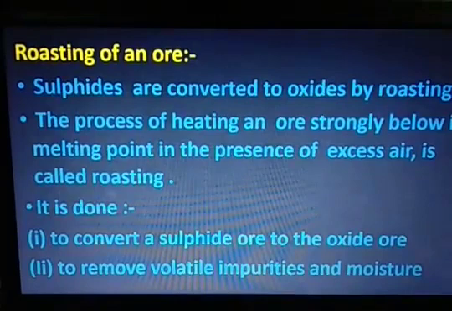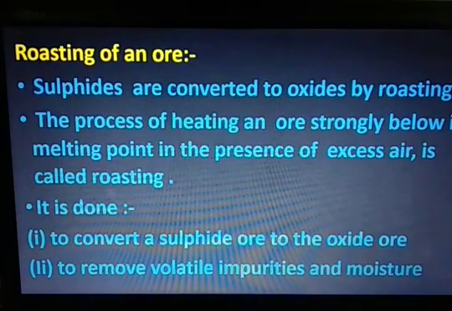Then we have roasting. Sulfide ores are converted to oxides by roasting. The process of heating an ore strongly below its melting point in the presence of excess air is called roasting. It is done to convert sulfide ores to oxide ores and to remove volatile impurities and moisture.